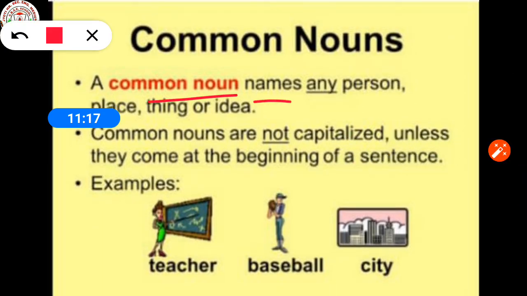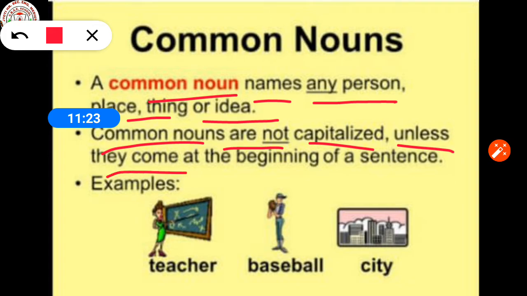A common noun names any person, place, thing or idea. Common nouns are not capitalized unless they come at the beginning of a sentence. So always remember that common nouns are not capitalized unless they come at the beginning of a sentence. You can see the examples: teacher, baseball, city. So these all examples are related with common nouns.